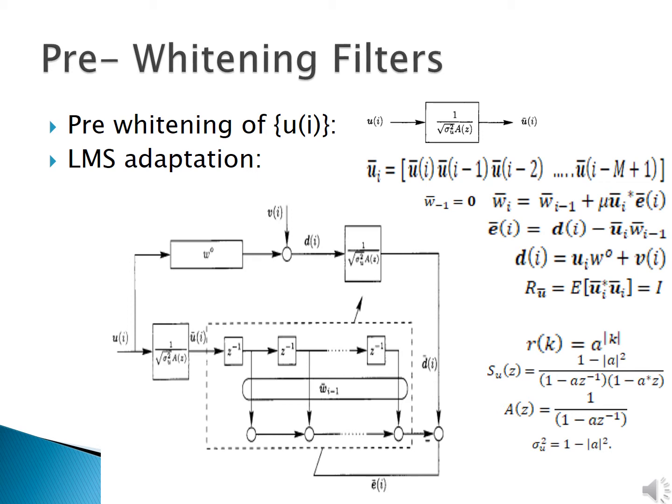So for example, if we have data which has the correlation as a power mod k, we can have the A of z as 1 by 1 minus a z inverse. And if we use the inverse of this as the pre-whitening filter, we can decorrelate the data. So with this we complete the pre-whitening filters.